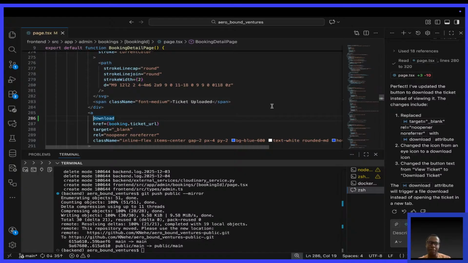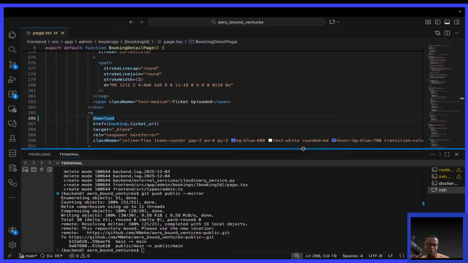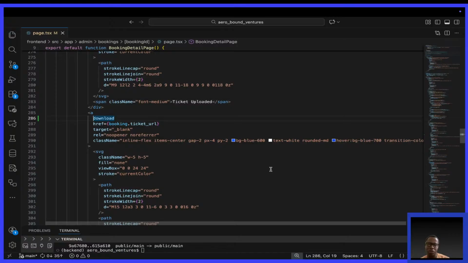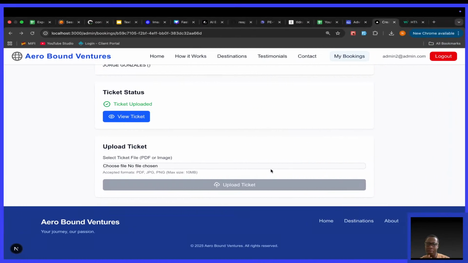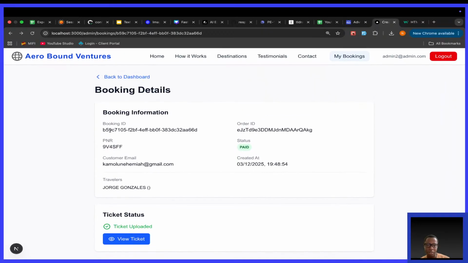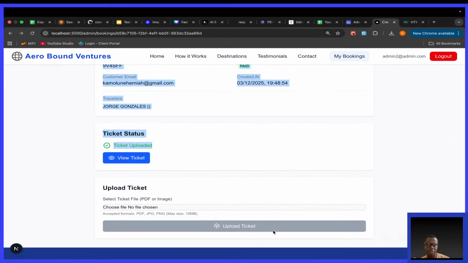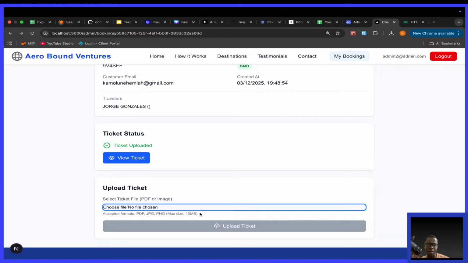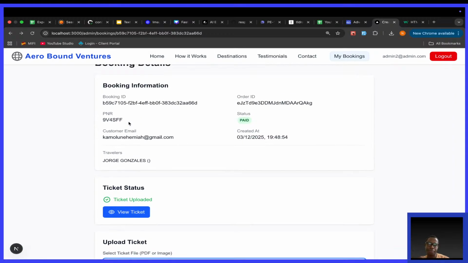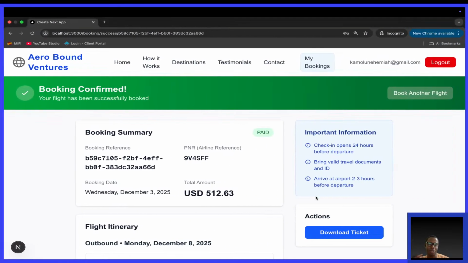I am glad for the bugs I faced today. It has helped me to think about a few things that I need to always consider when building containerized applications. So a number of things I'm going to do that you will see when I push the code: I want this page to have more information, like the ticket information. This page should be designed better. Also, what else comes to mind? Yeah, the download. This should from VTicket be download. Maybe VTicket can remain, but for the user it should be download, not view.